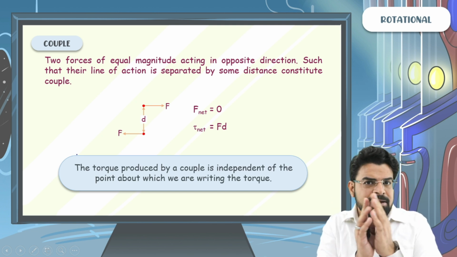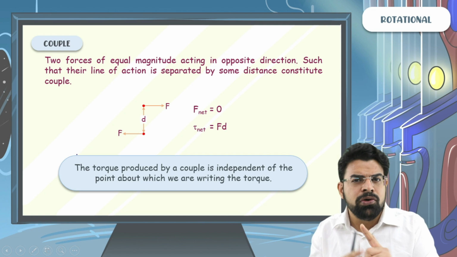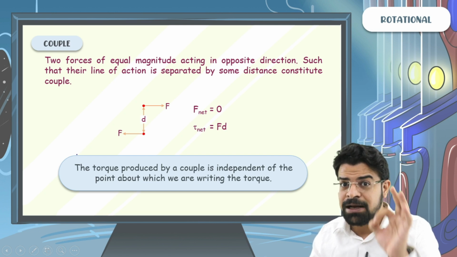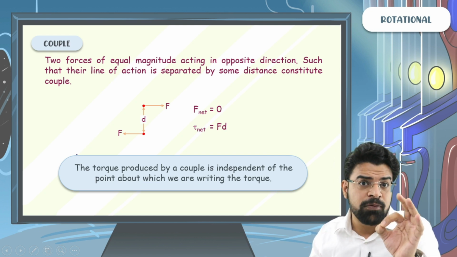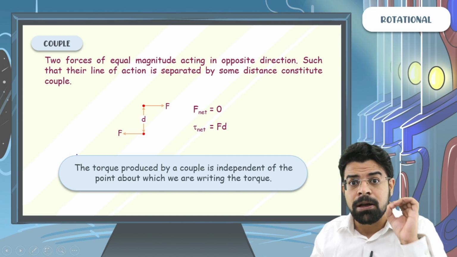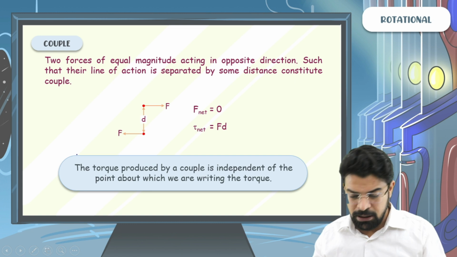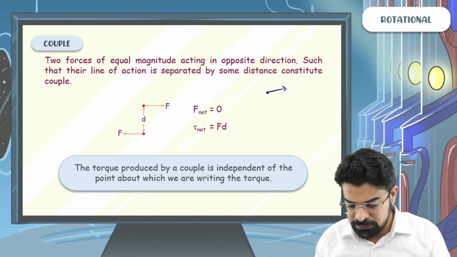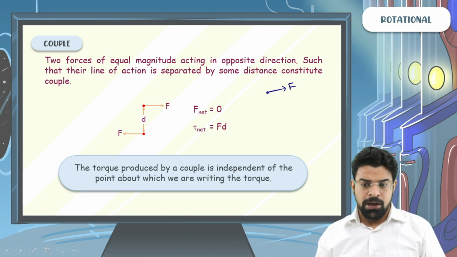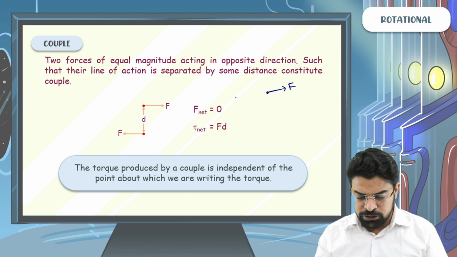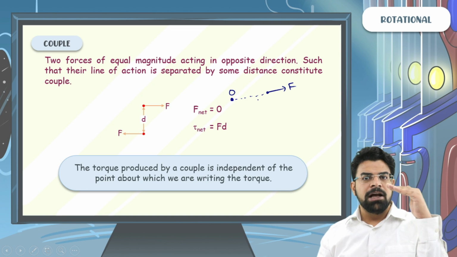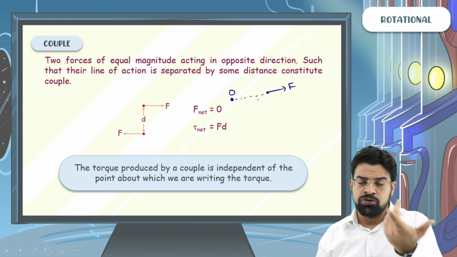So remember that when we write the torque due to a single force, the magnitude of torque depends upon the point about which you are writing the torque. If a force acts at a point, and I write the torque of this force about a point O on the same line, you will say, sir, the angle between r and F will be 0, so the torque will be 0.